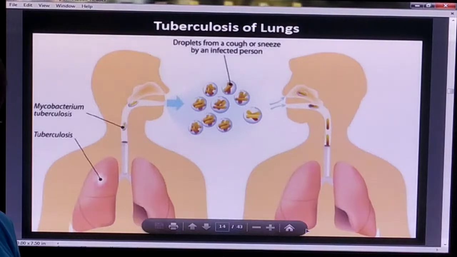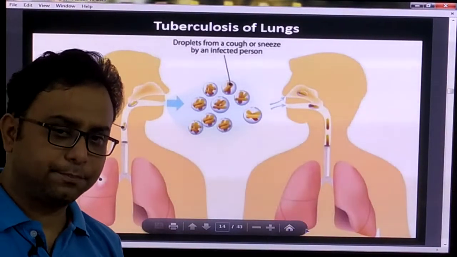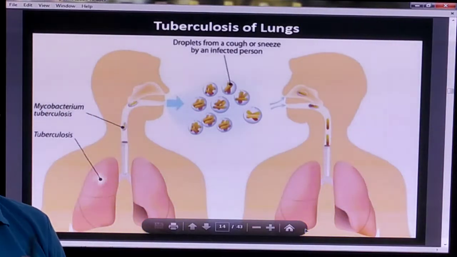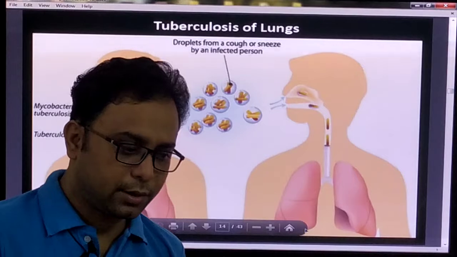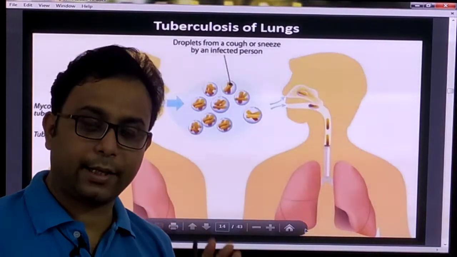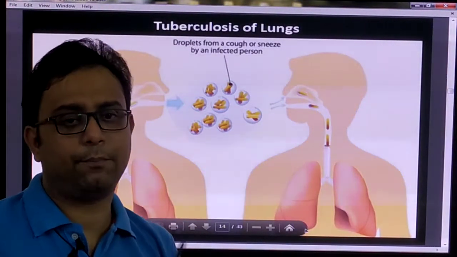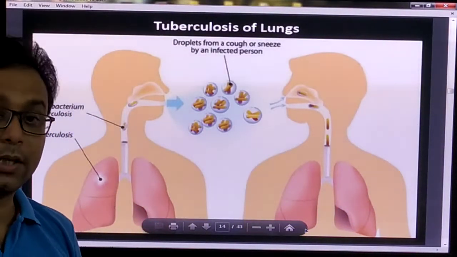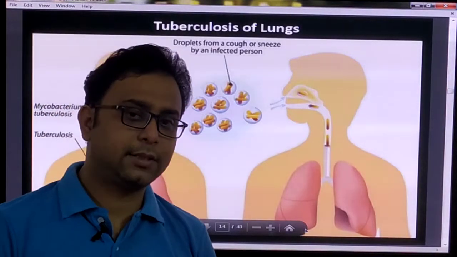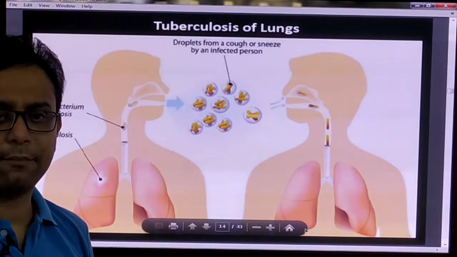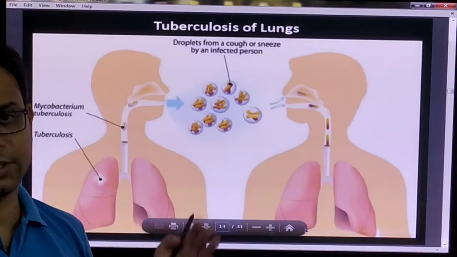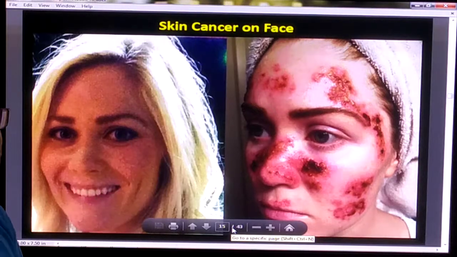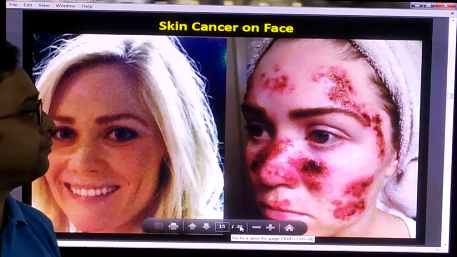Like tuberculosis, also an example of this type of chronic disease. Even when the tuberculosis is treated, that means the bacterium Mycobacterium tuberculosis is completely removed from your body by applying antibiotics, its effect, that means your lungs, is damaged for a long time. So it is a chronic type of disease. Skin cancer is also another type of chronic disease.